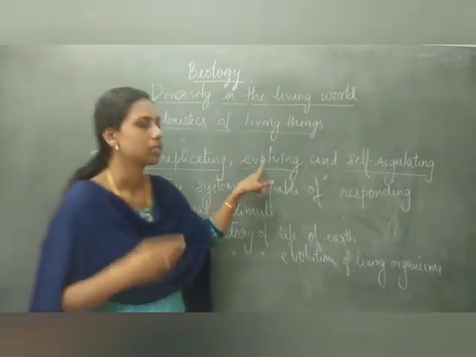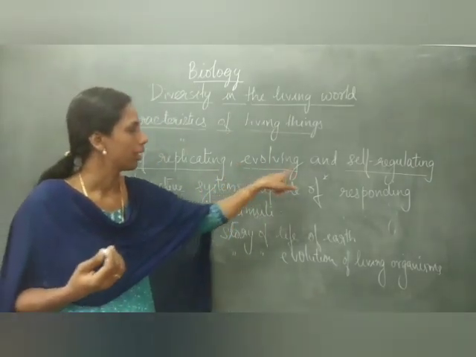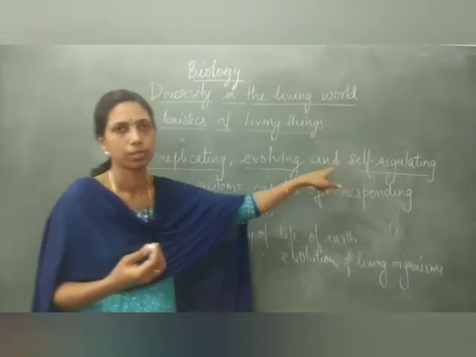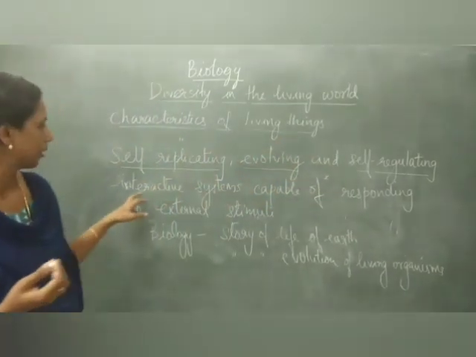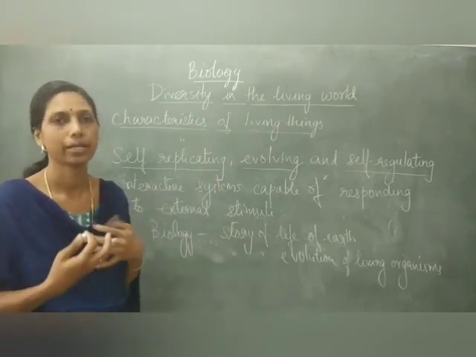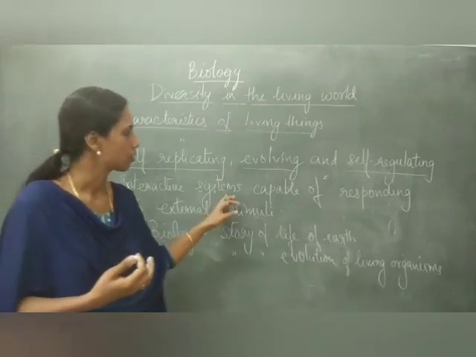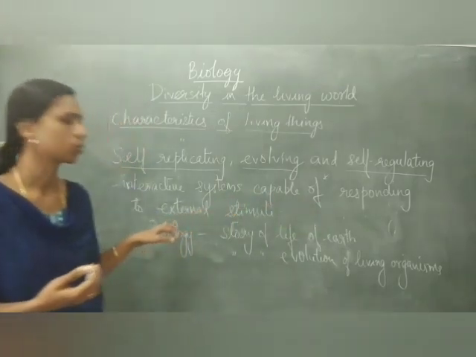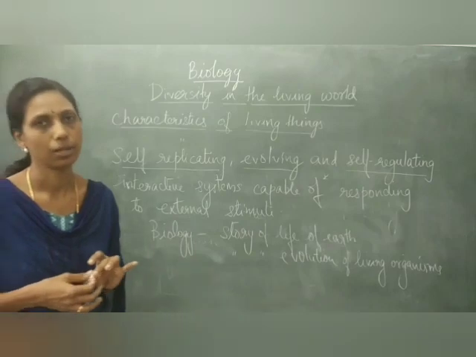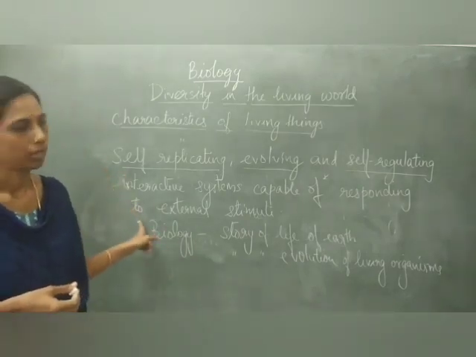Then evolving, they are changing from one form to another. Self-regulating, metabolic reactions are going on. And interactive systems, all these processes are interacting in the body, along with cellular organization. Because of this, they are capable of responding to external stimuli. So in this way we can define the living organism.